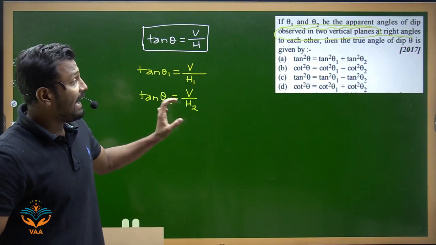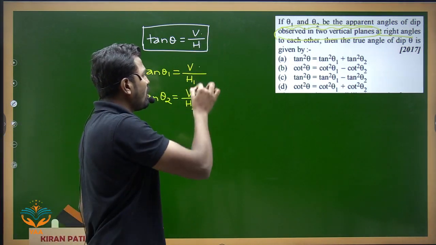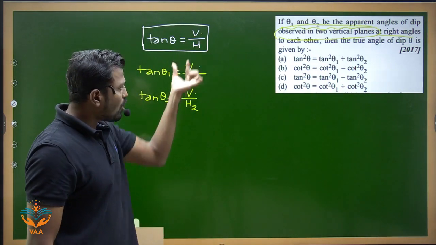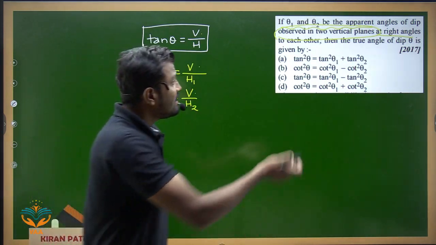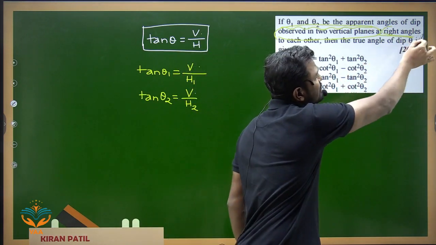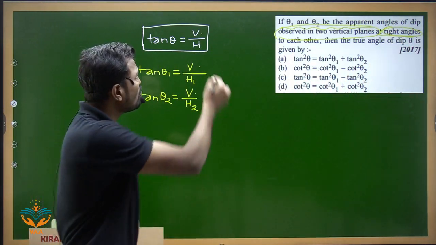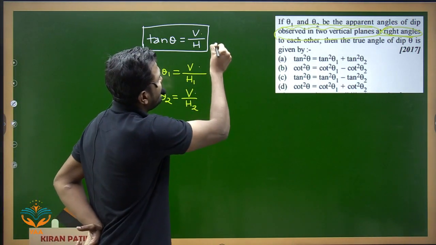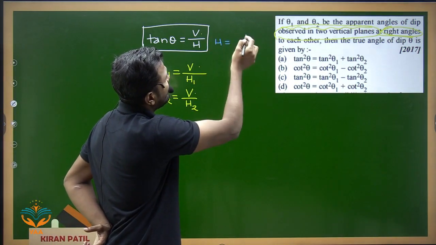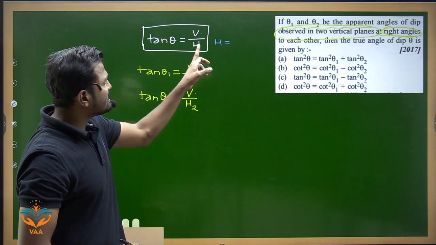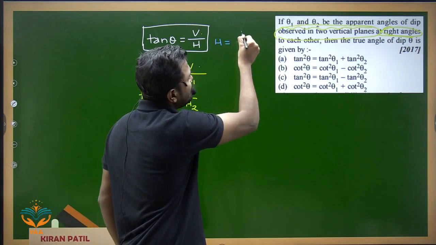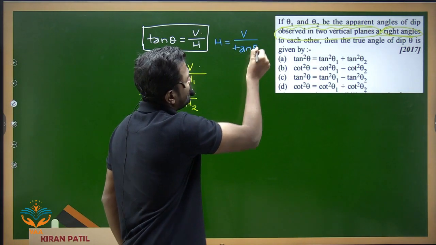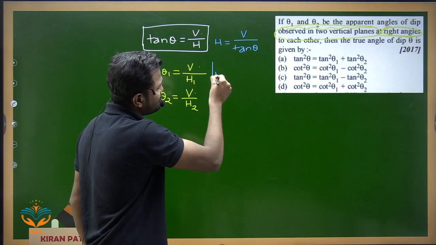Now all the vertical components are the same, but the horizontal components are different and they are kept at right angles to each other. So if I want to find the value of H, H comes this side, tan theta comes this side, so H is V divided by tan theta.